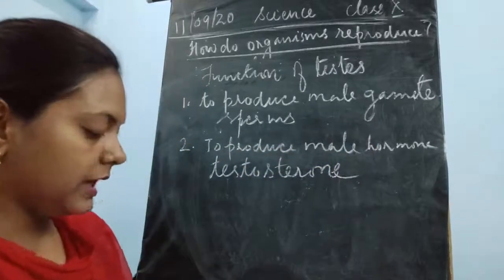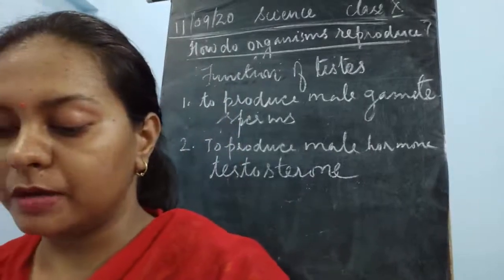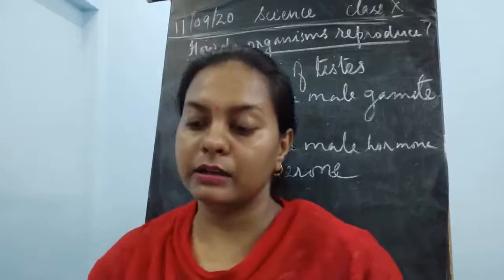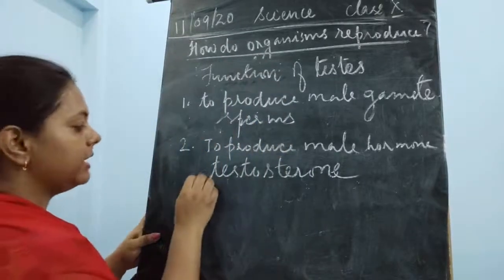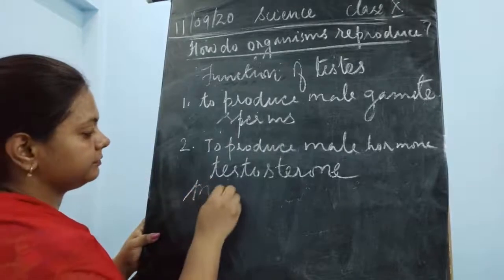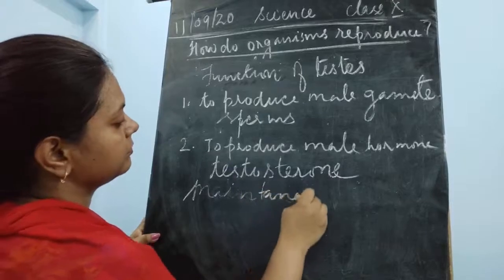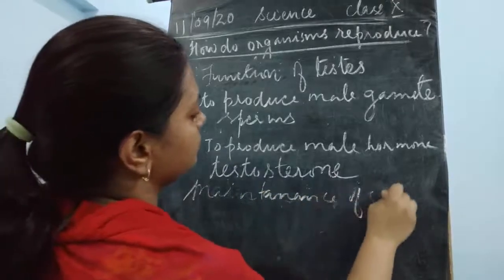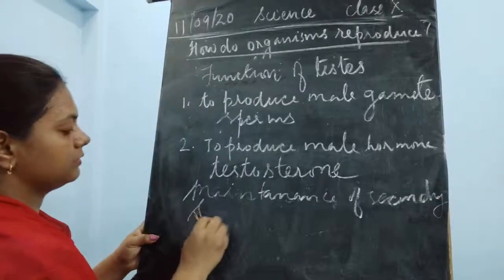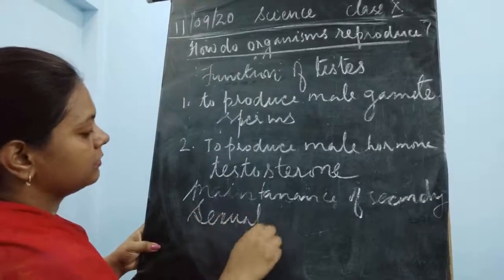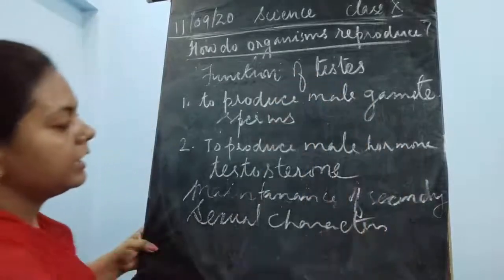It is responsible for the production of the sperms as well as the secondary sexual characteristics in males.